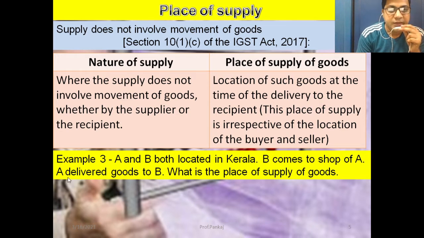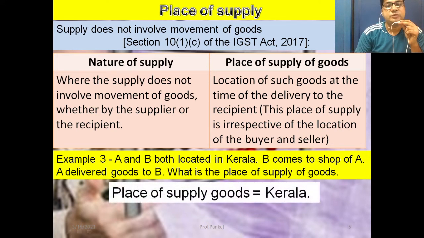A delivers goods to B. It means he has handed over the goods in the shop. So the place is the shop of A, and both the persons, supplier and recipient, are located in Kerala. What is the place of supply here? The place of supply of goods is Kerala.